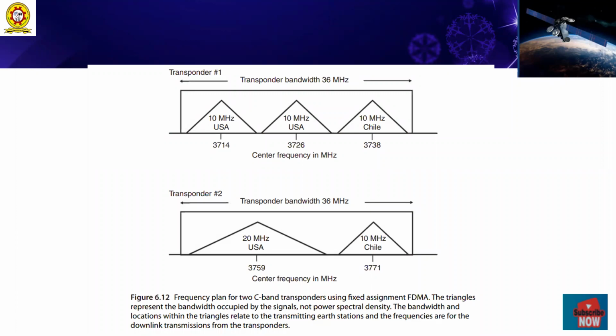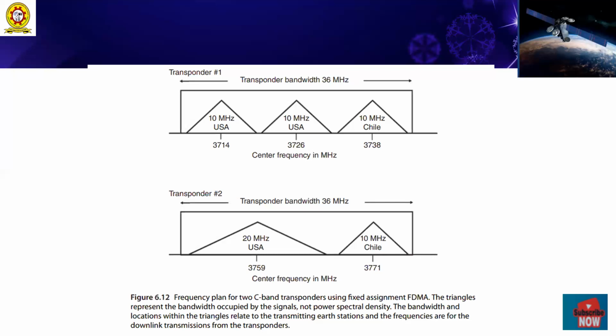Similarly, guard space is required between one band and another. Why? Because guard bands are essential for an FDMA system to allow the filters in the receivers to select the individual channels without excessive interference from adjacent channels.